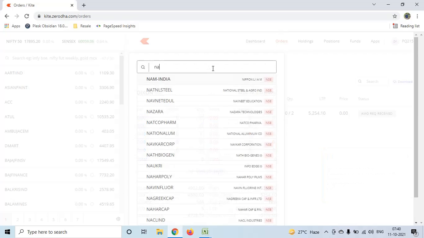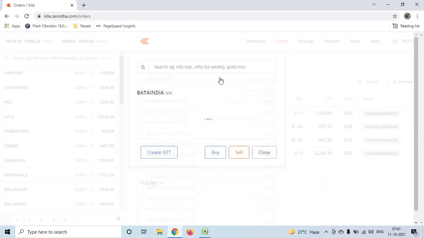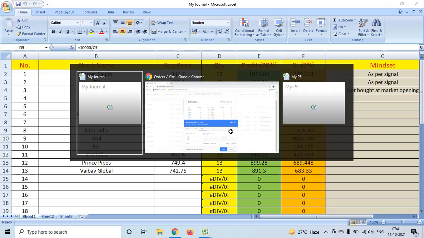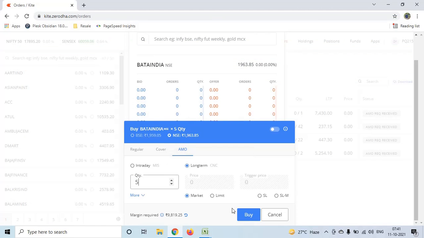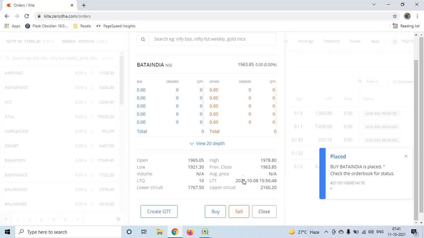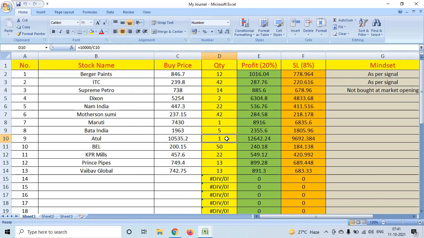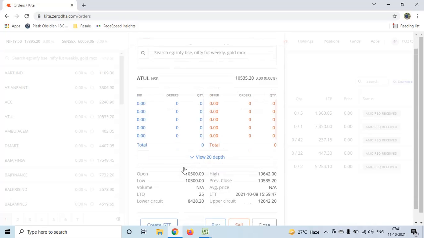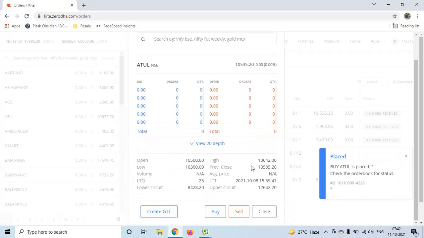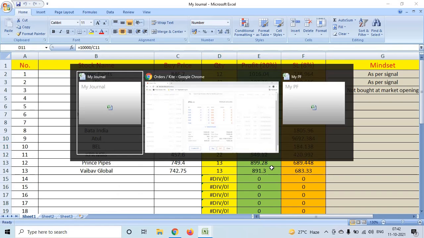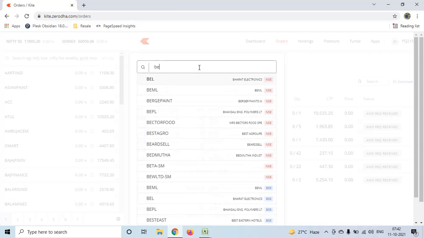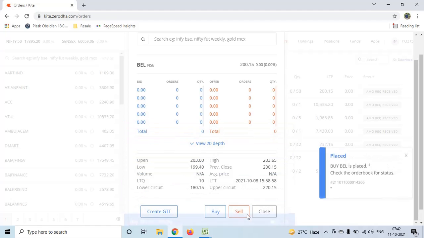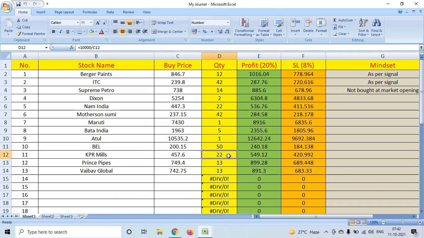Next is name India. Quantity 5. Okay. Up to 1 and 50. KPR list 22.